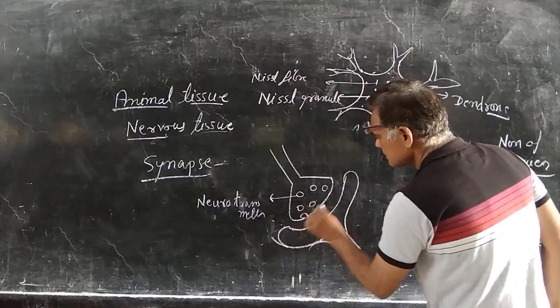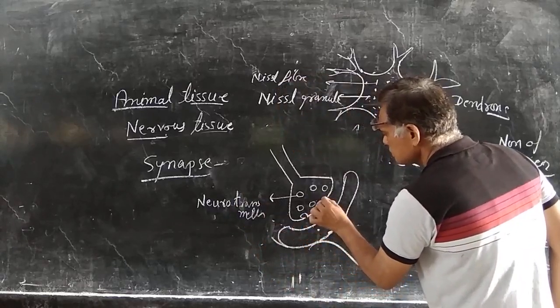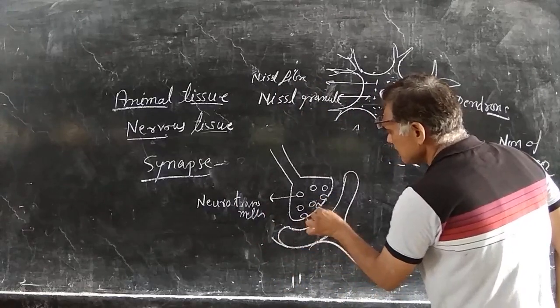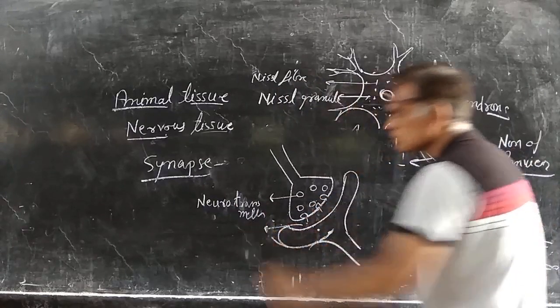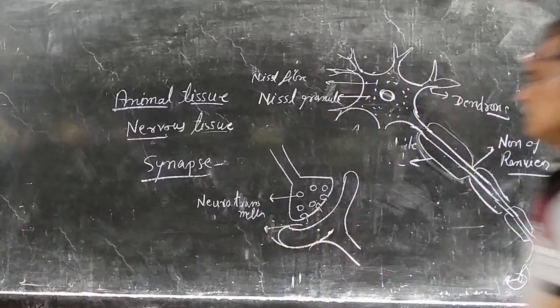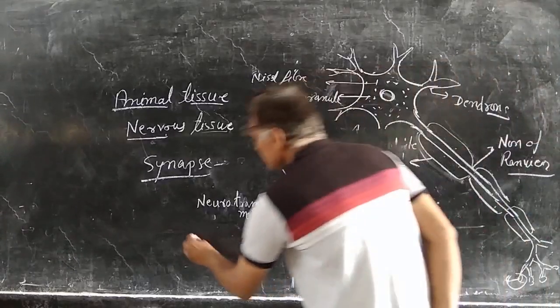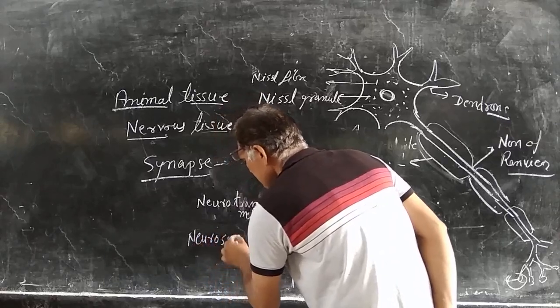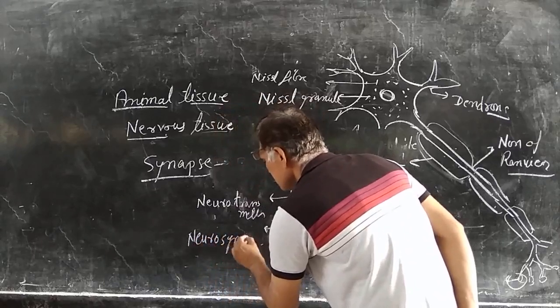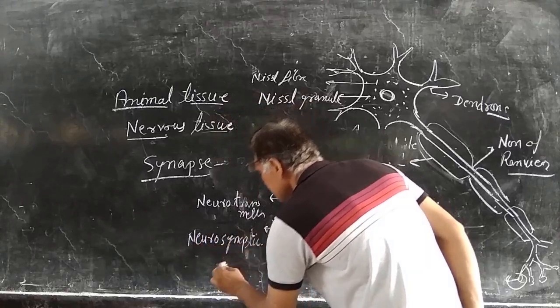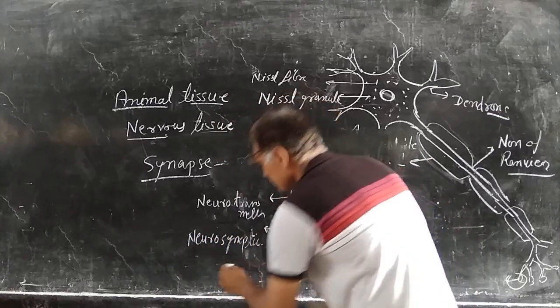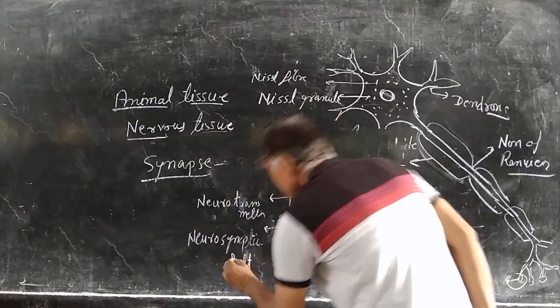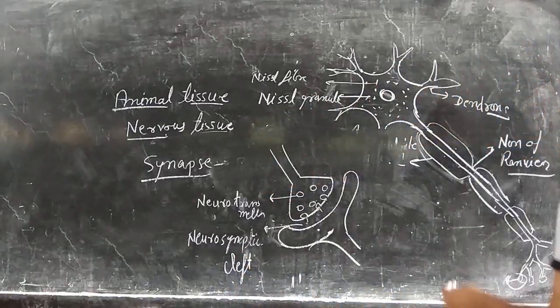And these vesicles contain specific chemicals that will be released into this gap, which is known as the synaptic cleft.